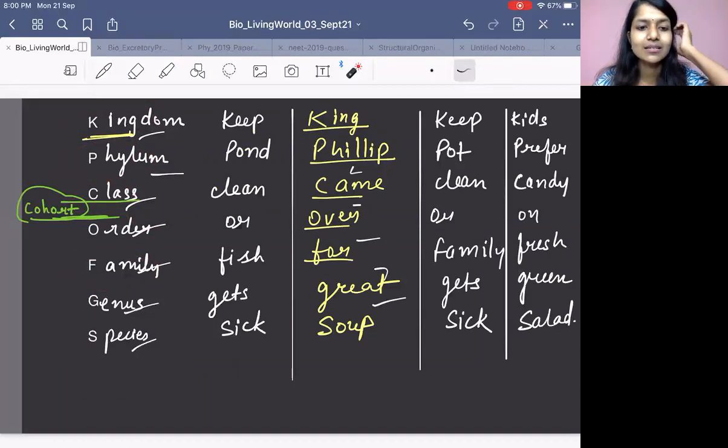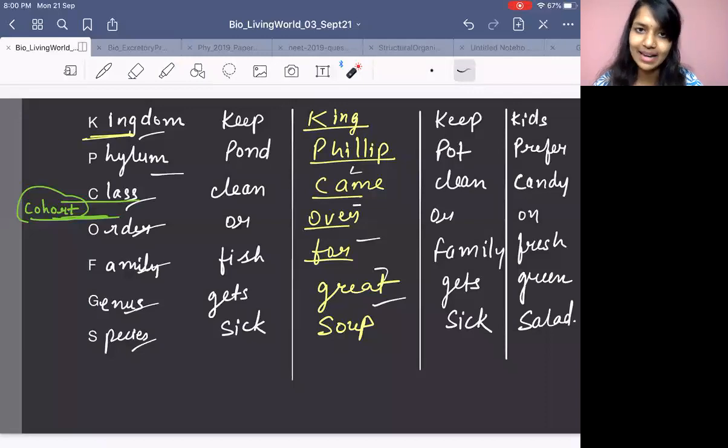So tell me, which is the lowest category in this? Which one is the lowest category? Whose rank is the lowest, tell me? This is how they will ask you. Lowest rank. Which one has the lowest rank? Which one did we put at the bottom? Absolutely right. Species. Do you know how much time people took to understand this? People really find it very difficult to understand what is taxon, what is category, what is rank.